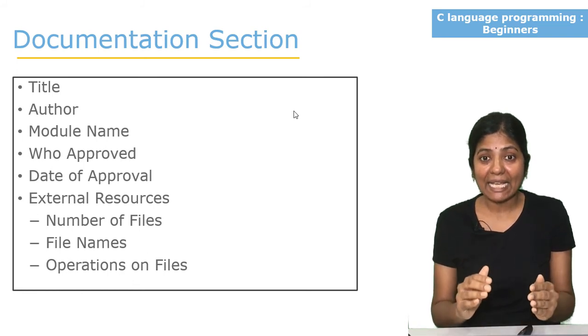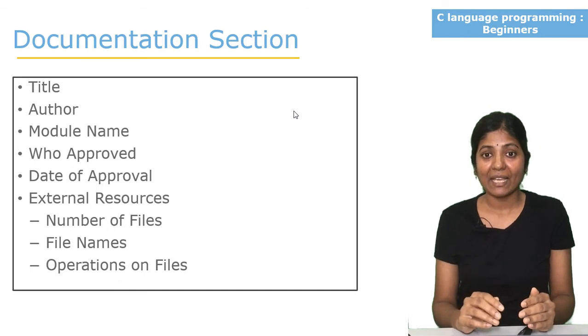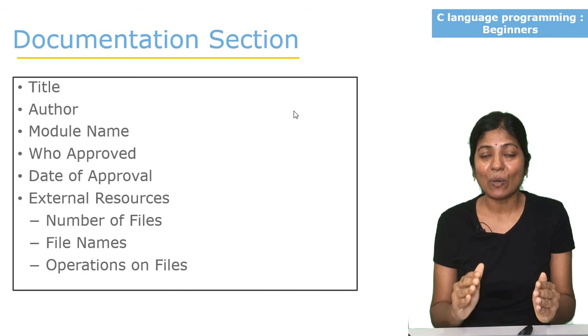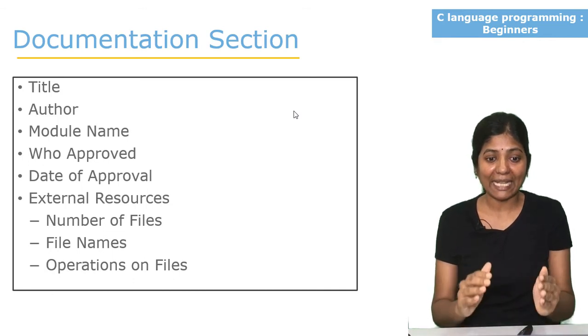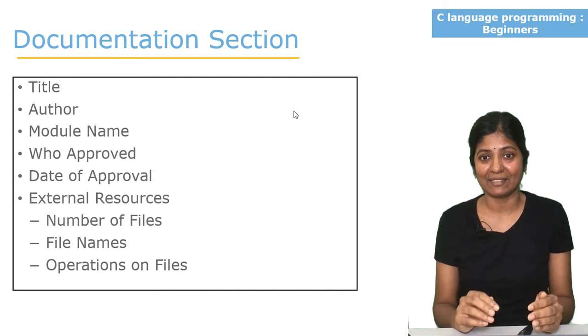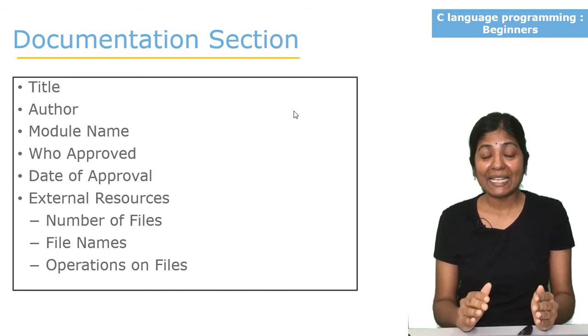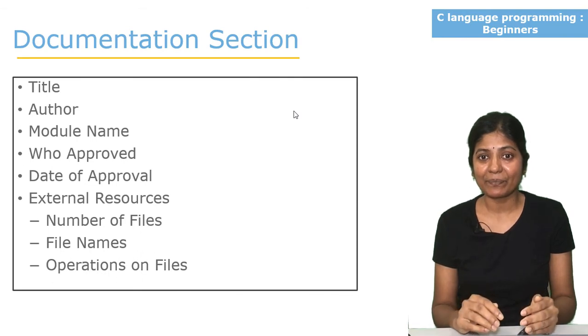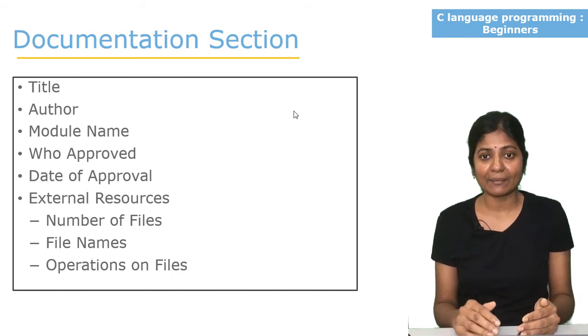One more thing I would like to say to you is that writing of the comment section, or writing of the documentation section, is optional. But it is not a good way of writing the program. Let's say, for example, I wrote a program today.